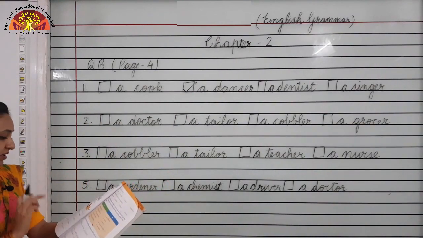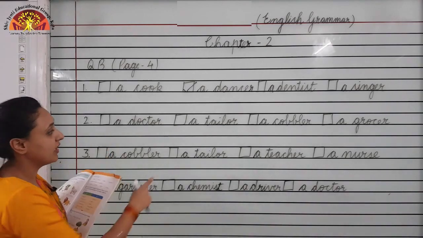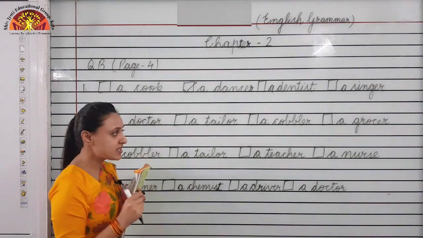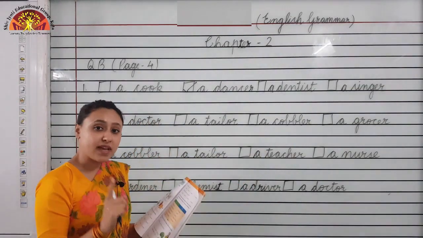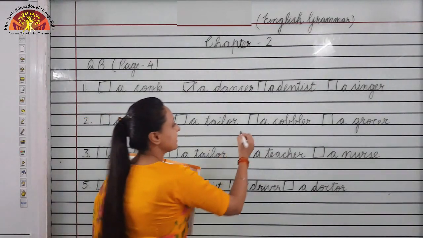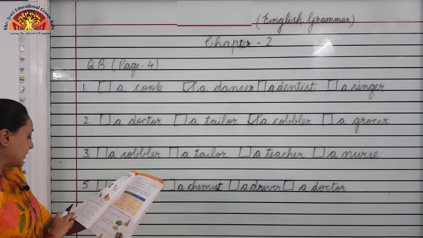Who mends broken shoes? Options are a doctor? No. A tailor? No. Tailor stitches our clothes. A cobbler? Yes. Cobbler mends our broken shoes. So, tick here. Okay. Now, number 3.